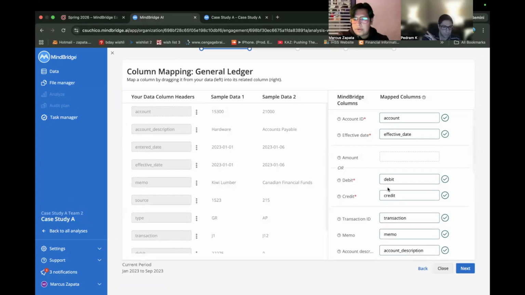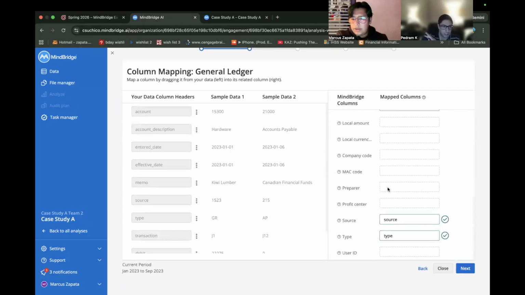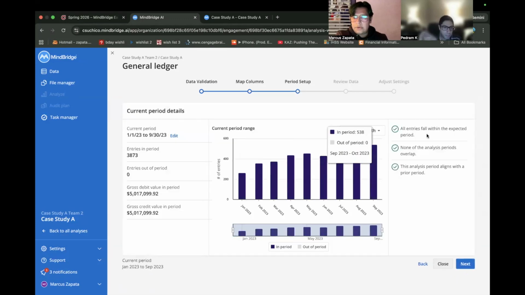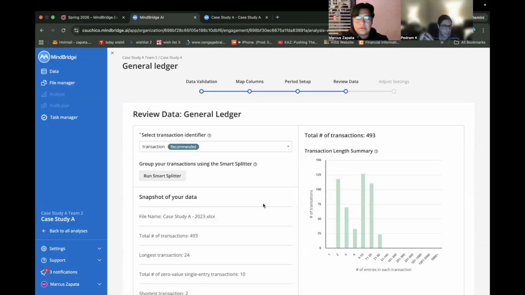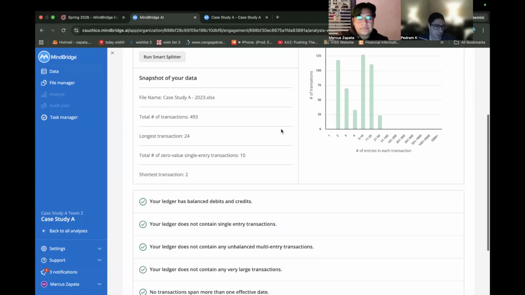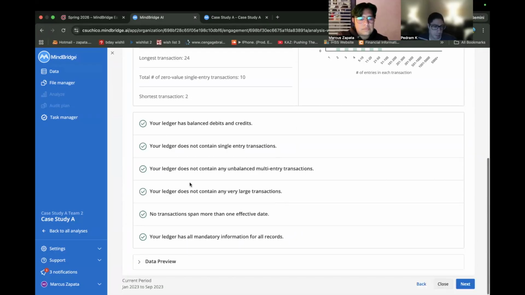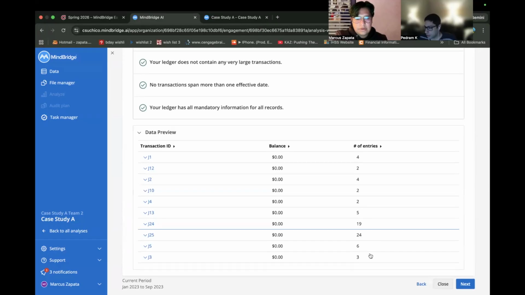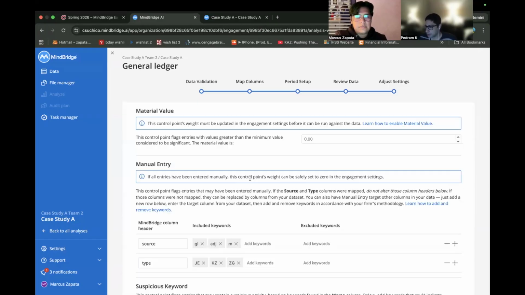I think everything's mapping over correctly. All green checks. Transaction is recommended. And let's make sure we have green checks on the bottom. Yeah, we're solid.